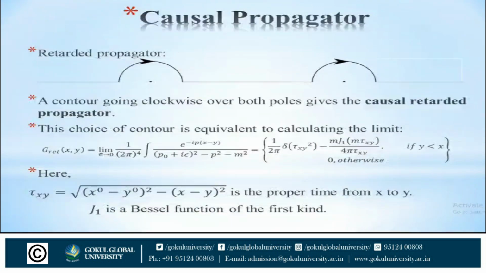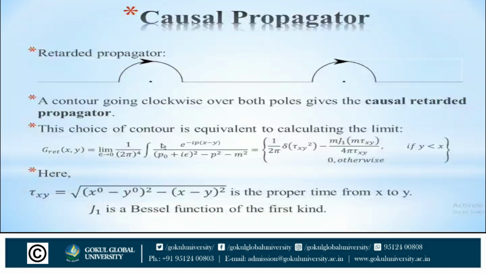Now the next point is causal propagators. A causal propagator has different types. First of all, the retarded causal propagator. Here is a figure for the retarded propagator. Its definition is a contour which goes clockwise over both poles, which gives the causal retarded propagator. This choice of contour is equivalent to calculating this limit.